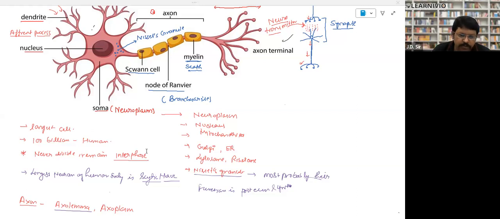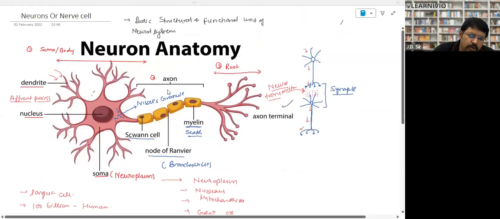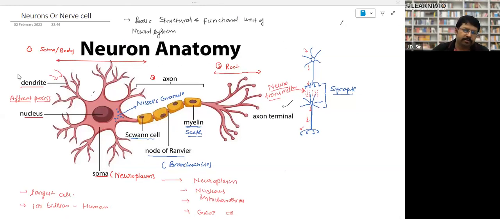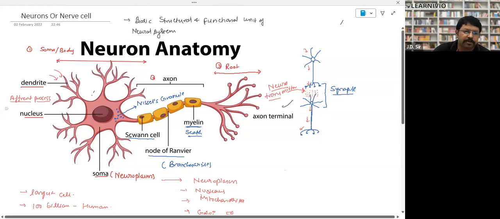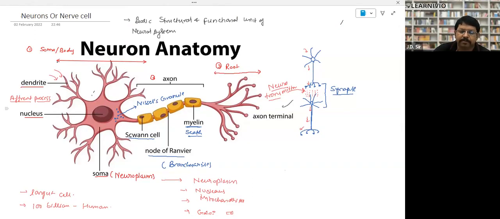Now come to the anatomy part. We divide this nerve cell into three parts. Let me give you a revision. This star-shaped part is called soma or body. This middle part is called axon, and the third part is called root. This soma or body has some branch-like structures. They are called dendrites.